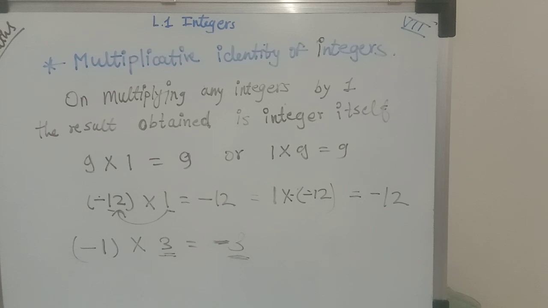So we have seen and learned that multiplying 1 with an integer does not change the value of the integer. It gives the integer itself, and that is why 1 is the multiplicative identity of integers. In the exam they will ask in fill in the blanks or true or false which number is the multiplicative identity of integers. At that time you have to remember that it is 1.